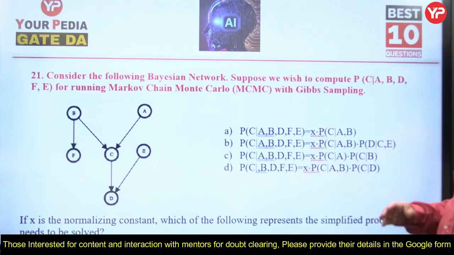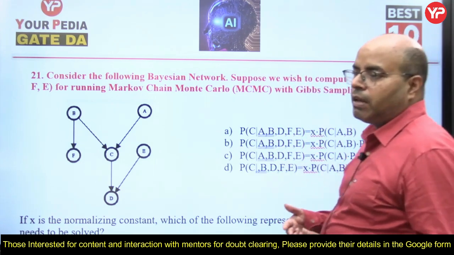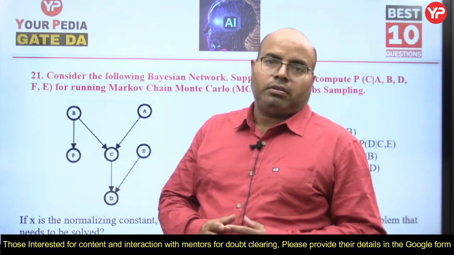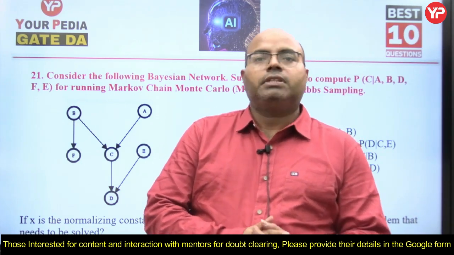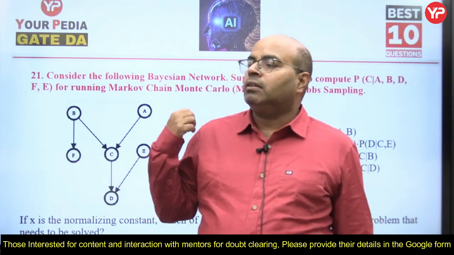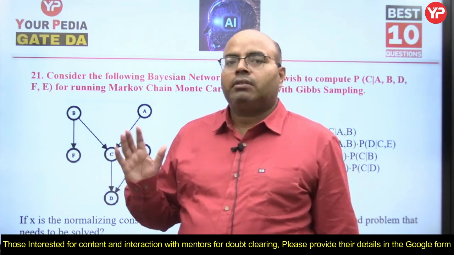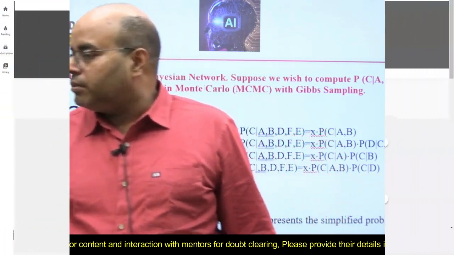Okay. So, this is the way we have to solve Gibbs sampling or Markov chain algorithms, MCMC. Also, it is called Metropolis something, it is like that.